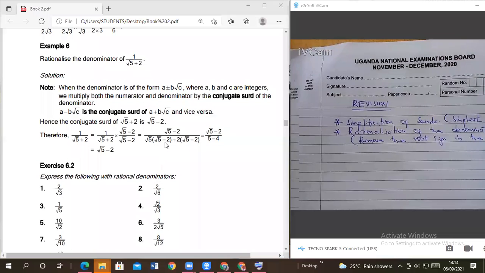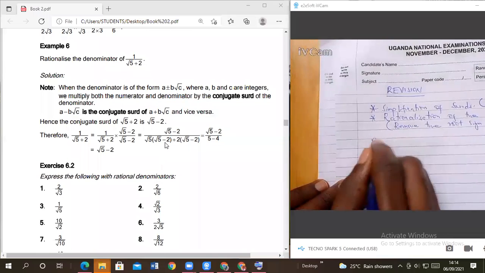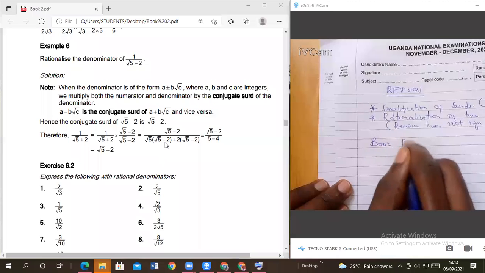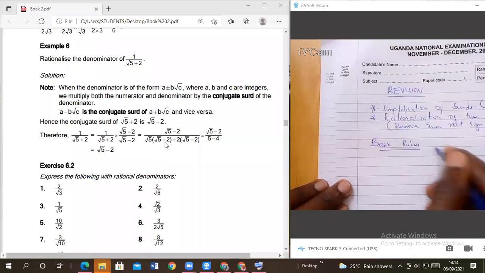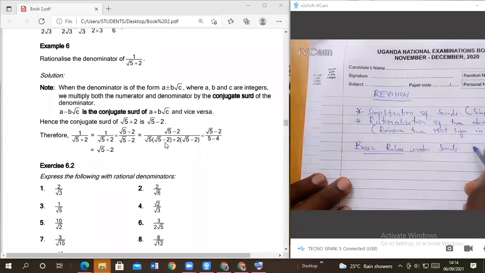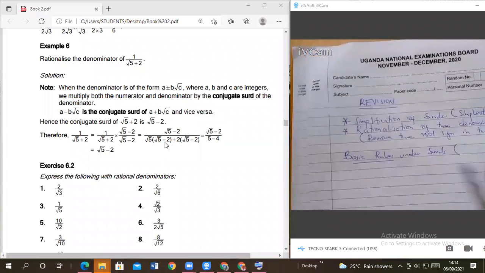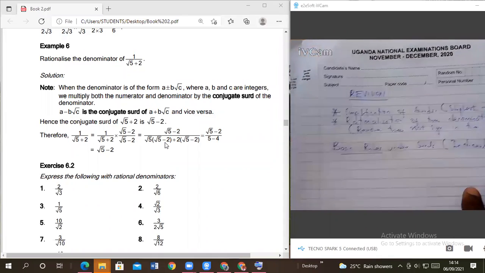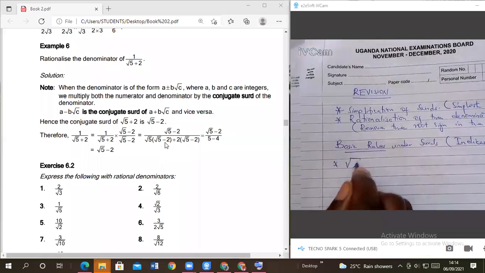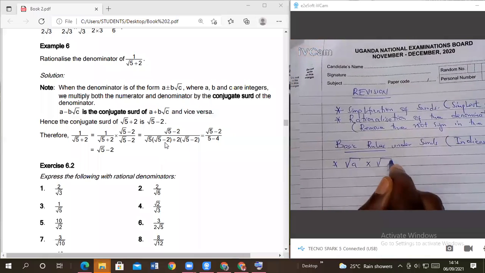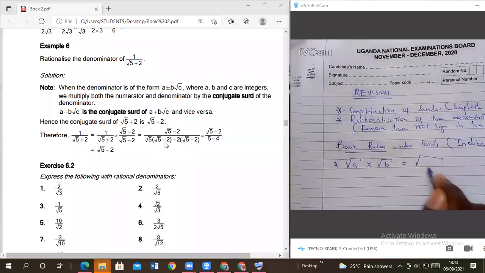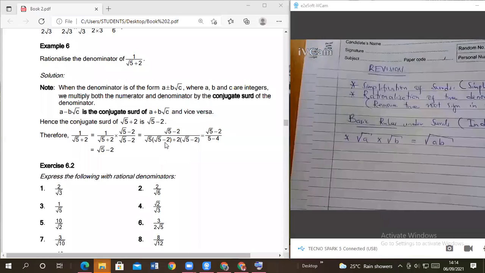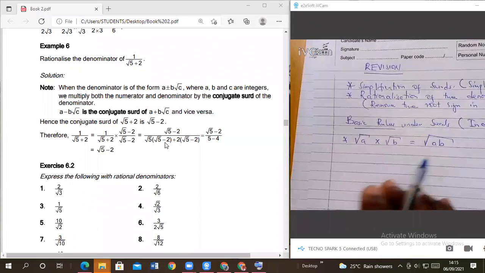Now, we have looked at some of the basic rules under Surds that we should take note of. And these rules, we just got them from the law of indices. The first one, we said, square root of A times square root of B is the same as square root of AB. That's very important in simplification of Surds.